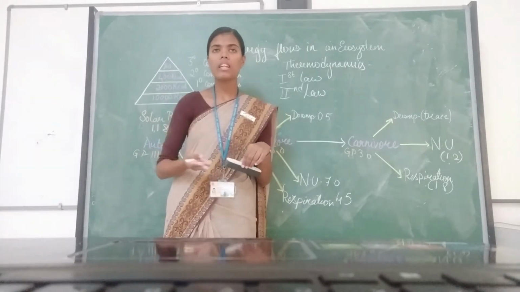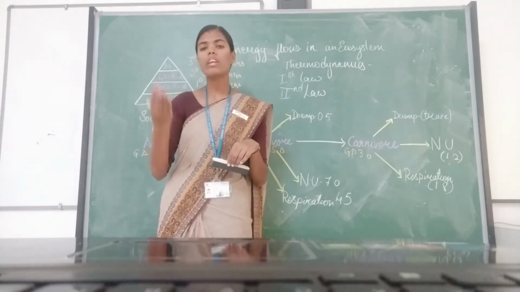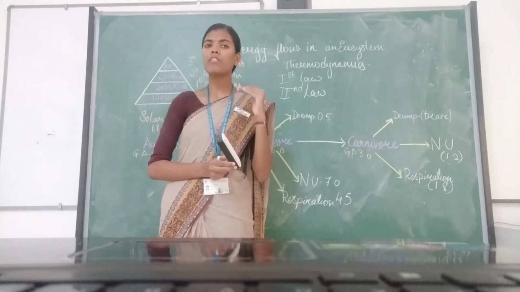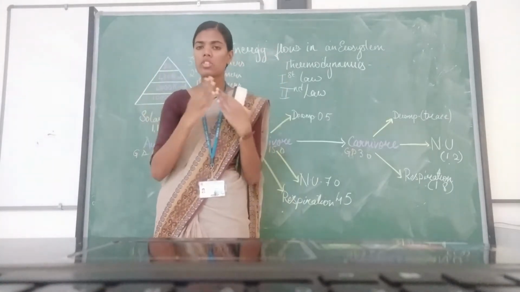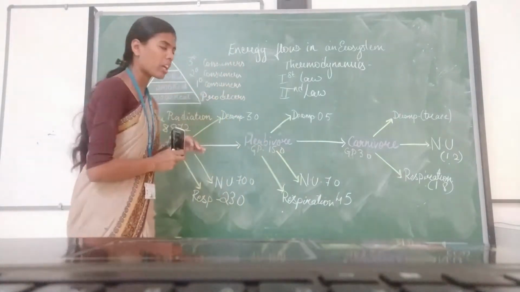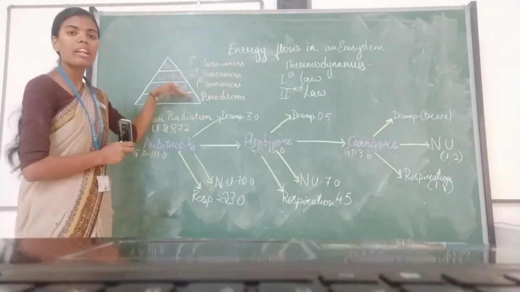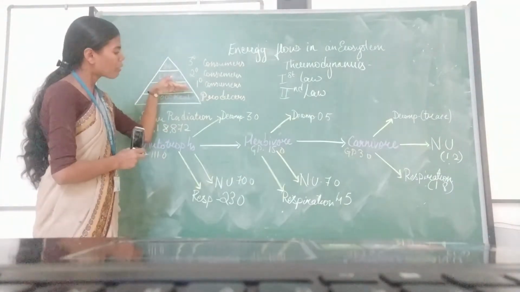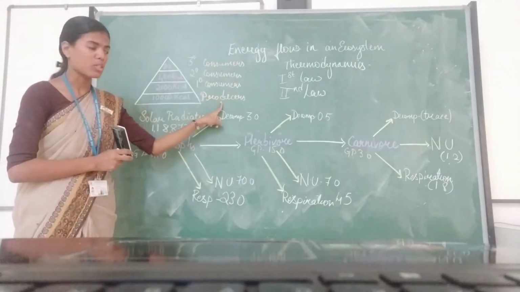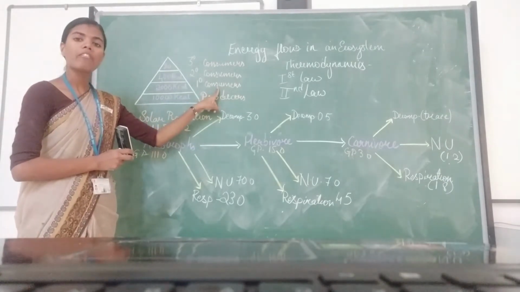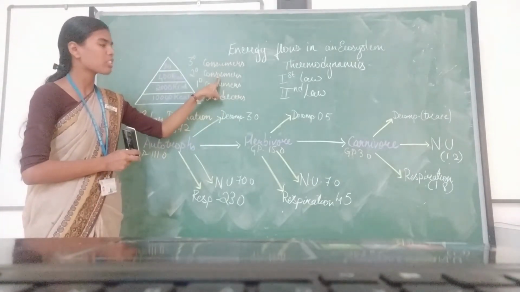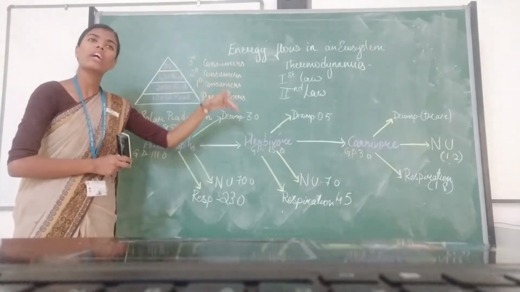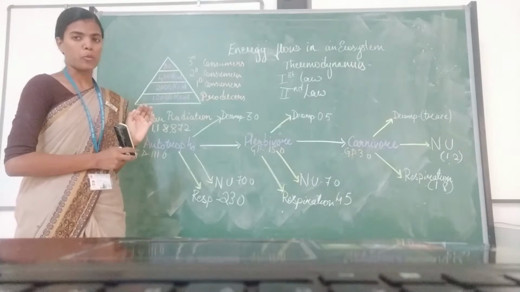Okay. So basically, to describe how energy flow takes place in an ecosystem, it is given by a pyramid-like structure, which describes the different levels in an ecosystem based on the trophic level. So the base of a pyramid will consist of the producers. Further, it will have the primary consumer, secondary consumer, and the tertiary consumer. From all these, the energy is again transferred to the decomposers.